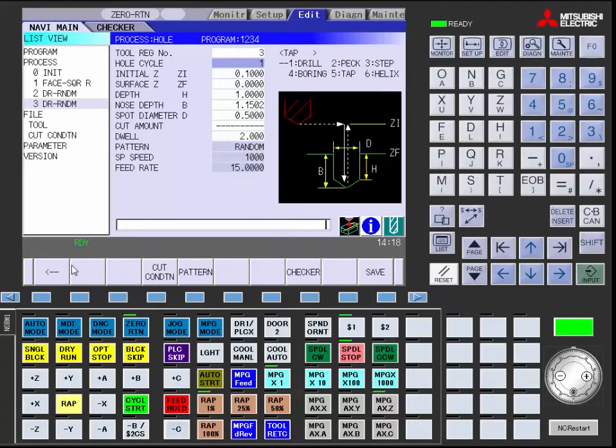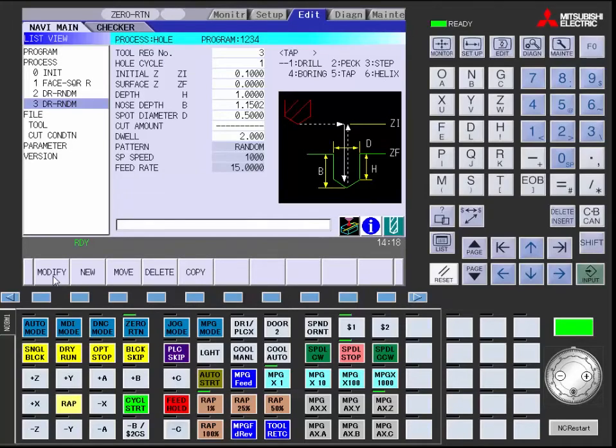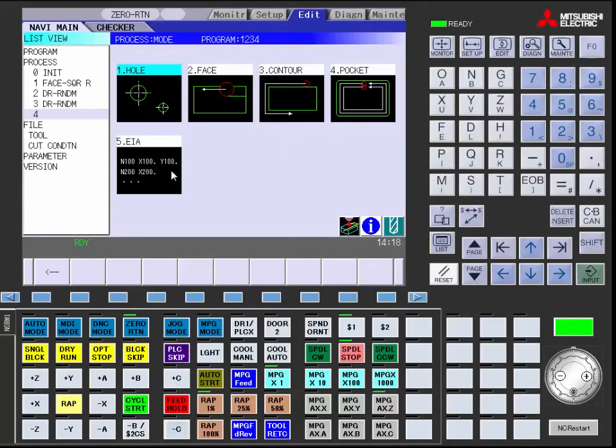The last process for this part is an internal pocket. Go back with the arrow key, click on New. You want to then click on Pocket and hit Input.